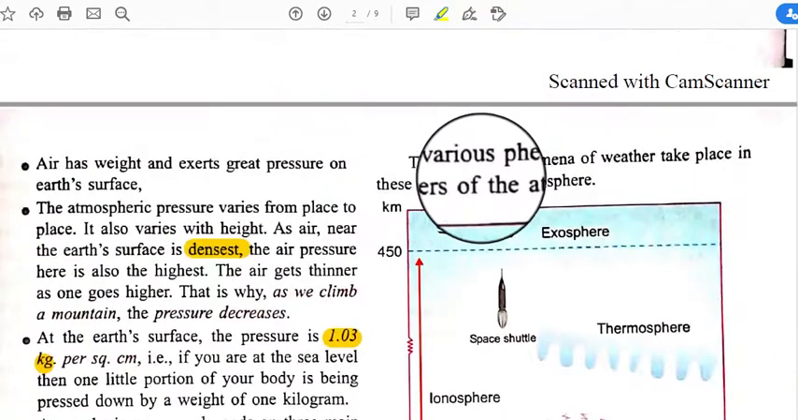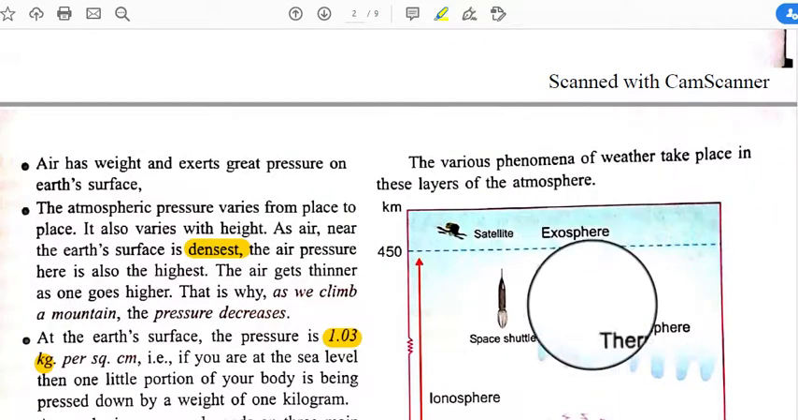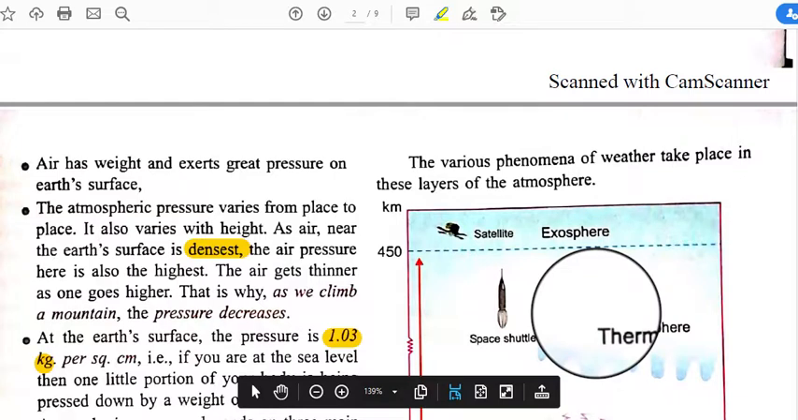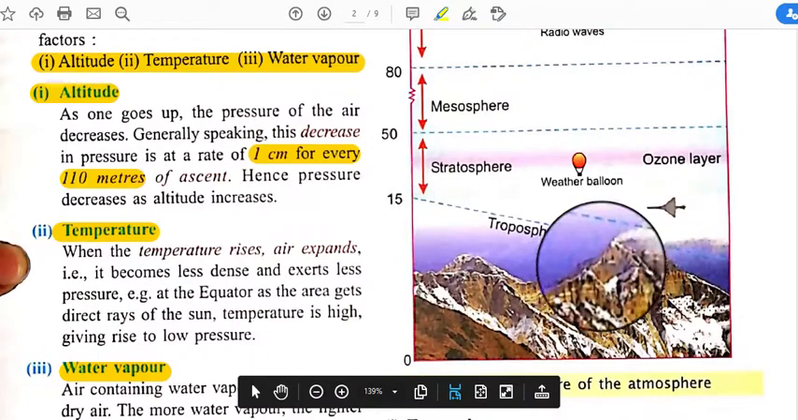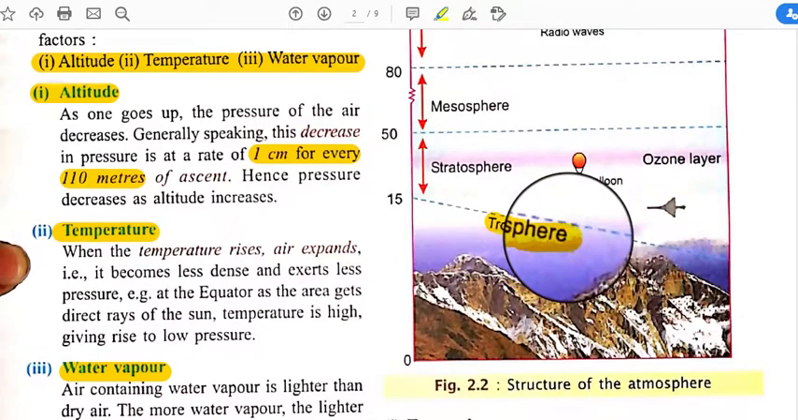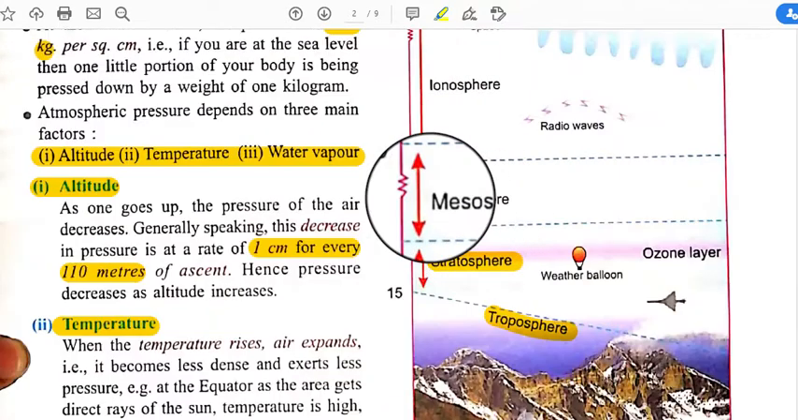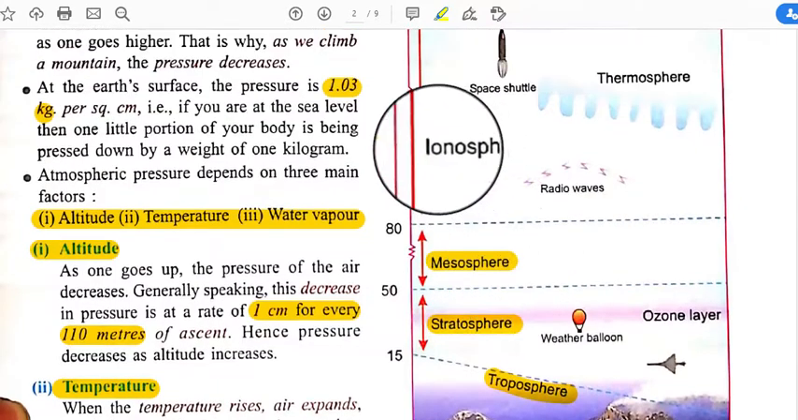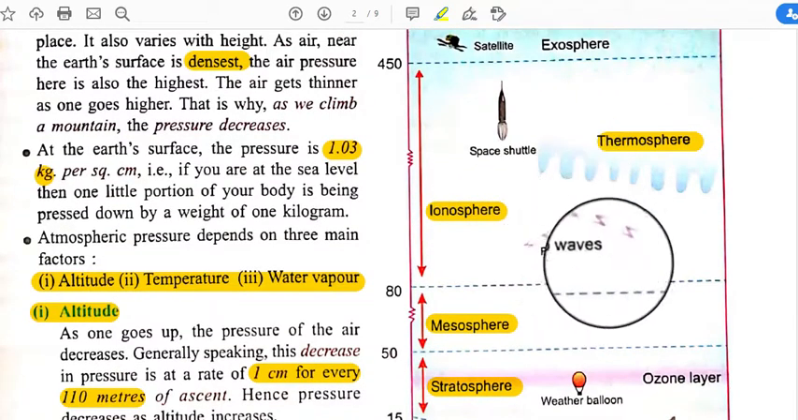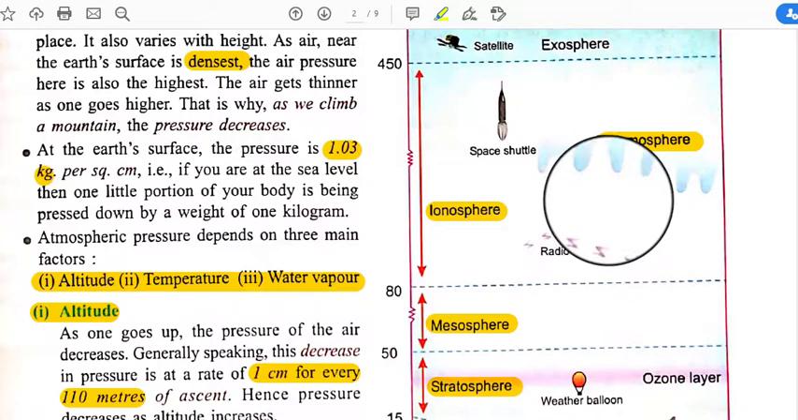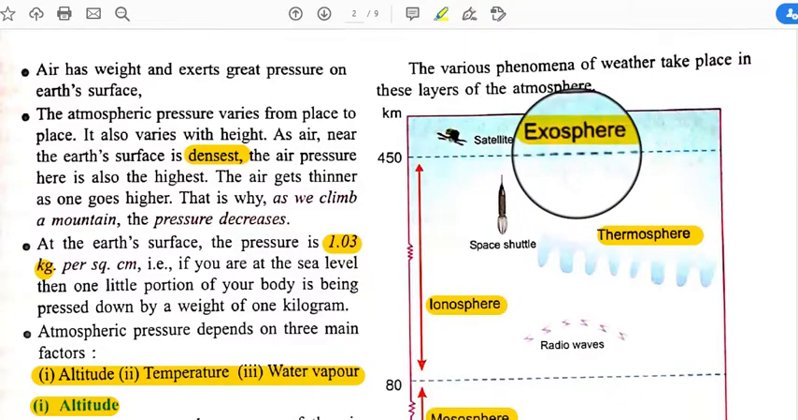The various phenomena of weather take place in these layers of the atmosphere. So this is a diagram of the atmosphere and these are the 5 layers. You can see the troposphere, then the stratosphere, next one is the mesosphere, next is the ionosphere, which is also called the thermosphere, and radio waves actually work with the help of this thermosphere. And next is the exosphere, the last one.